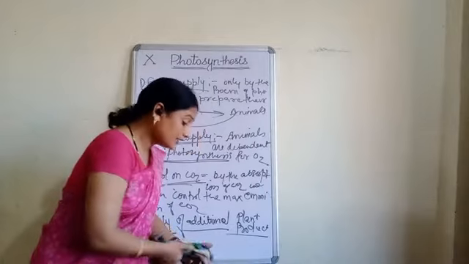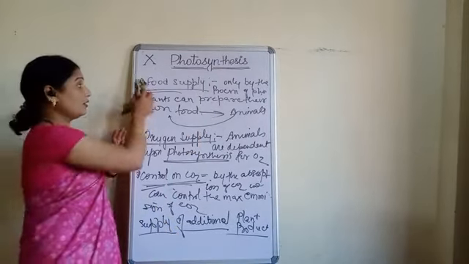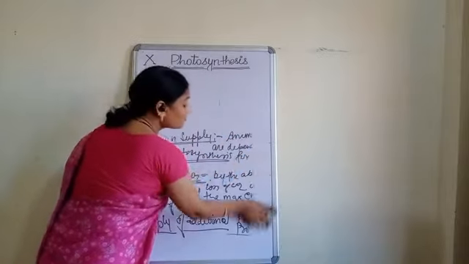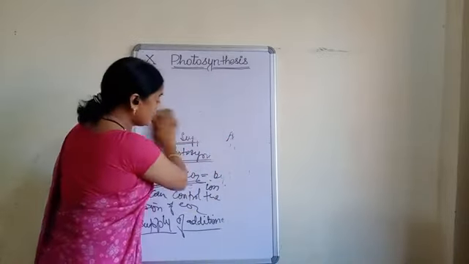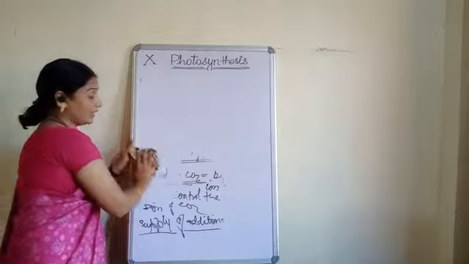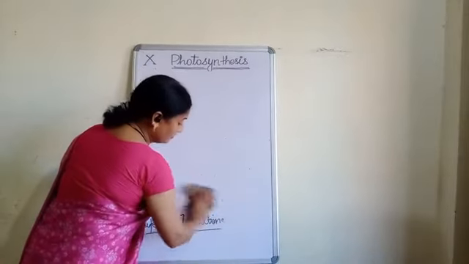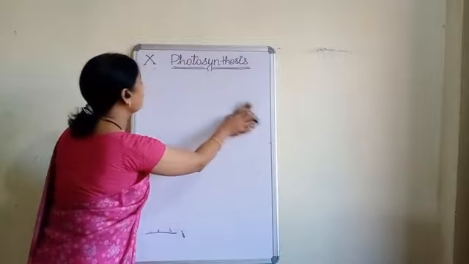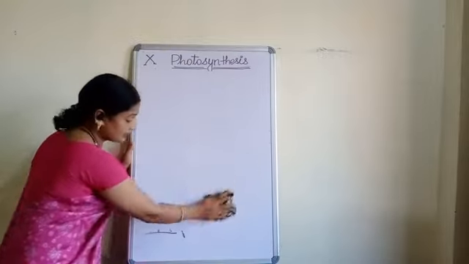Clear? Now see children, just now I used a term: photosynthesis needs sunlight, water, minerals, carbon dioxide, and everything occurs inside the chloroplast.